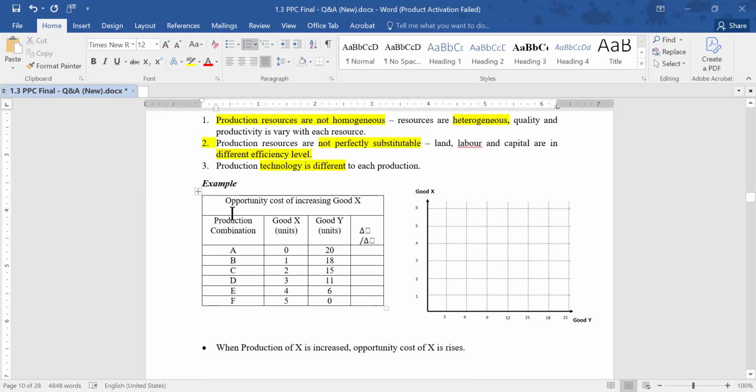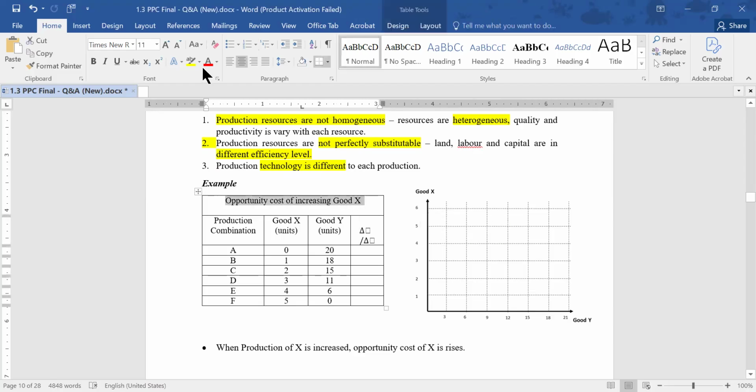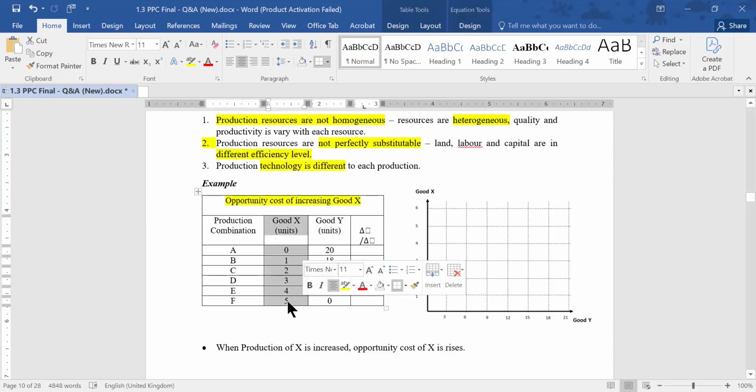Next one, opportunity cost of increasing good X. We'll see what is the opportunity cost of increasing good X. Here, as you can see, the Y production is getting increased by 1 unit at each point, 1, 2, 3, 4, 5, 6. The foregone Y units, right? X production is getting increased by 1 unit. We'll see what happened to the production of Y.